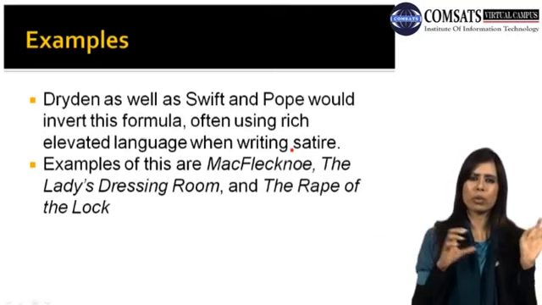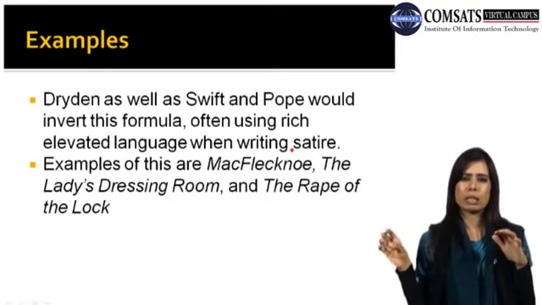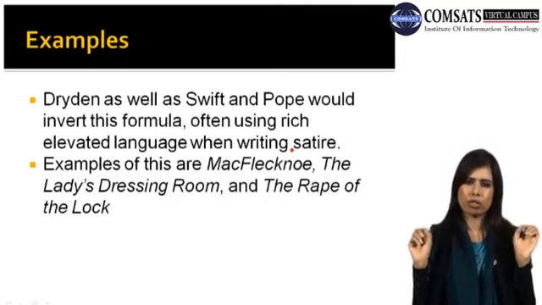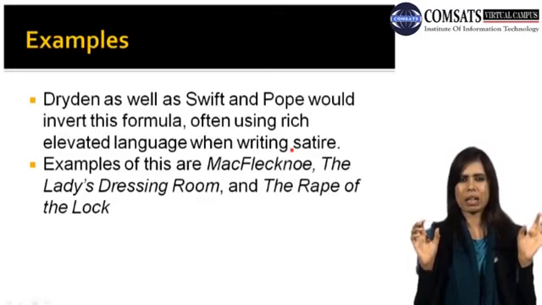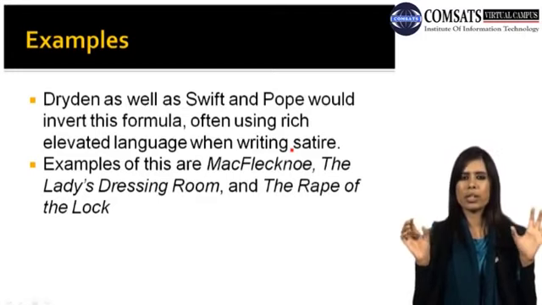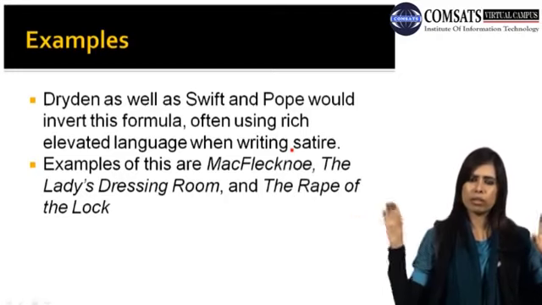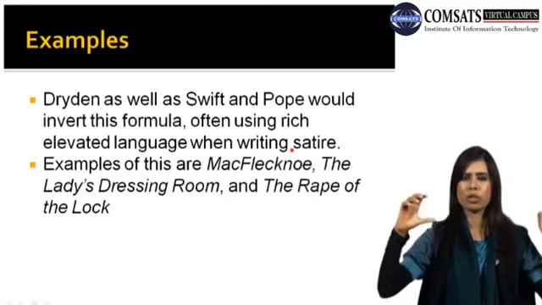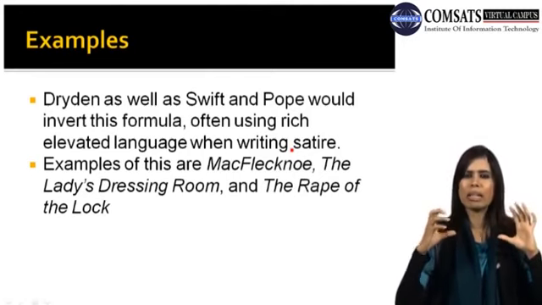The formal language you use for writing tragedies, and the informal, casual, simpler language you use to write comedy. So basically this is the concept, and famous writers of that era like Dryden, Swift, Pope used to write comedies in simpler language, and tragedies in a more refined and complex kind of language.